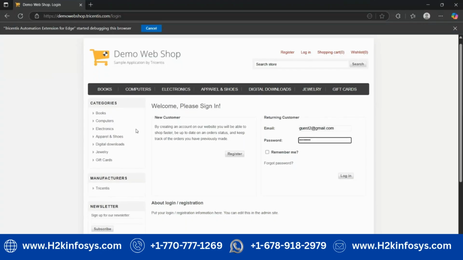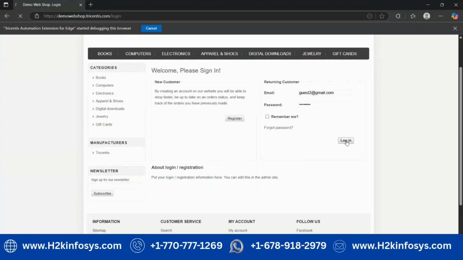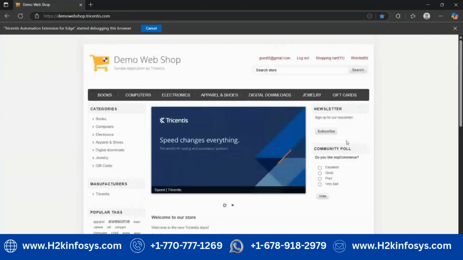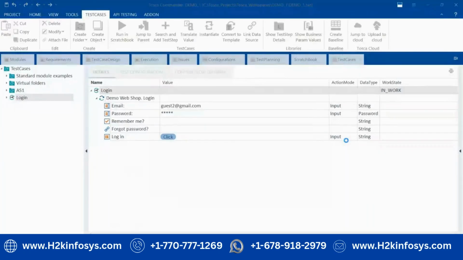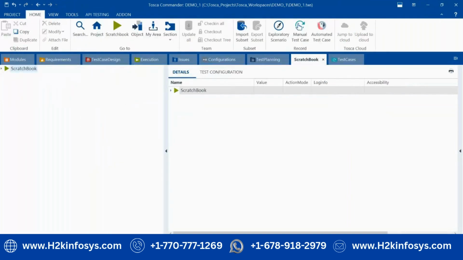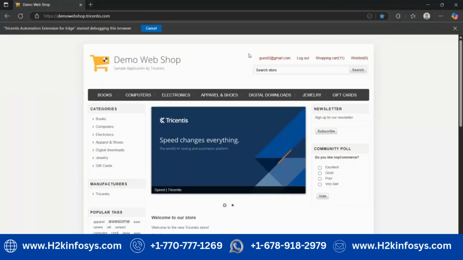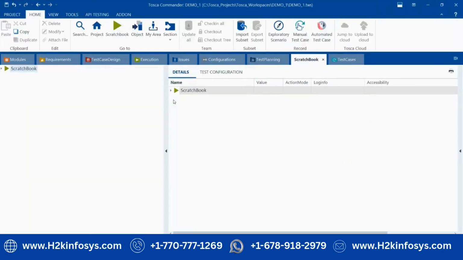Okay, now you can see it, enter the email ID, password, and now it will click on that login button. Now you can see the mouse is moved and clicks on that login button. You can see our test case is pass and it is showing the home page. Okay, user is successfully logged into this application. And if you see here, our test case is pass.